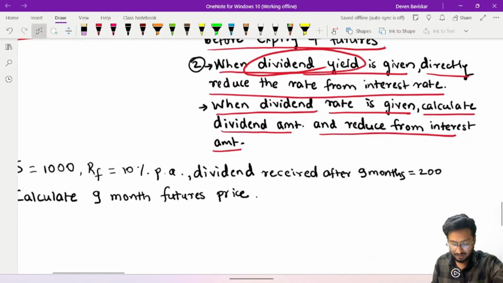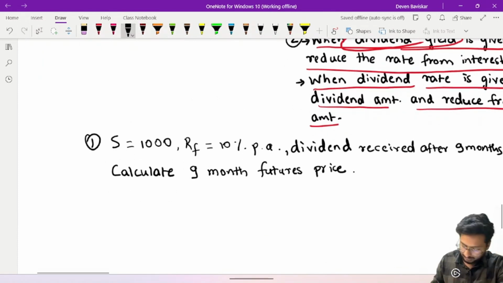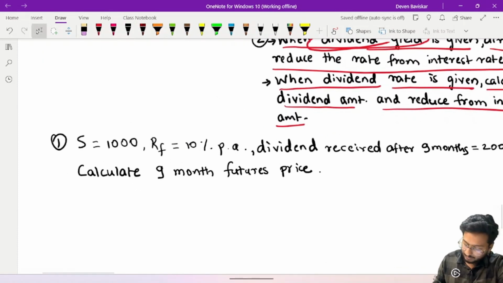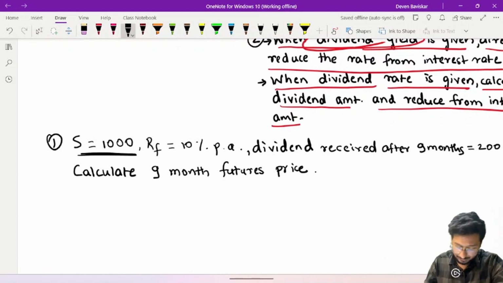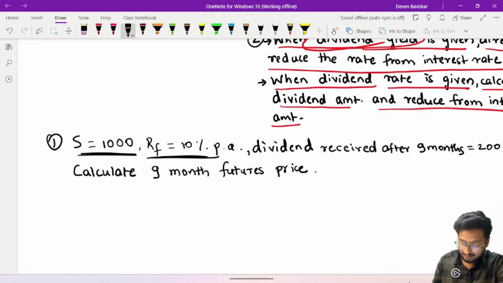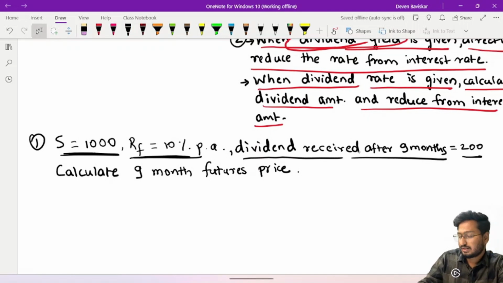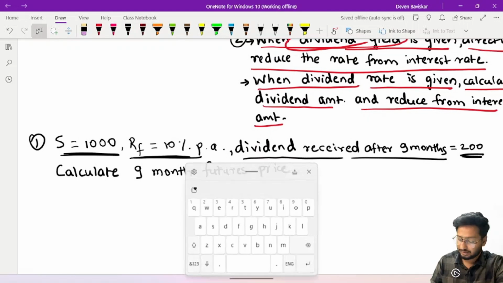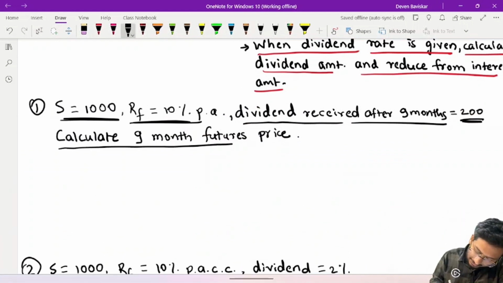Okay, let's just go to an example so that we understand what we are going to do. Let's see what in the first example we have been given. What they have said is that spot price is 1000 rupees. Risk-free rate is 10% per annum. Dividend received after 9 months is 200 rupees. Now they have given it in the amount. Calculate 9-month future price.